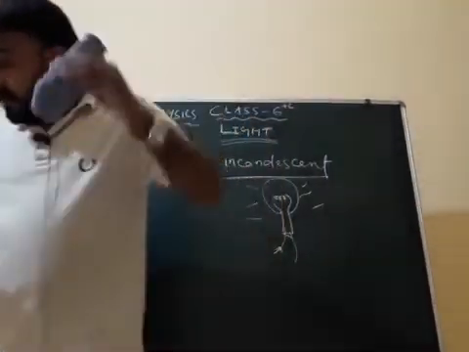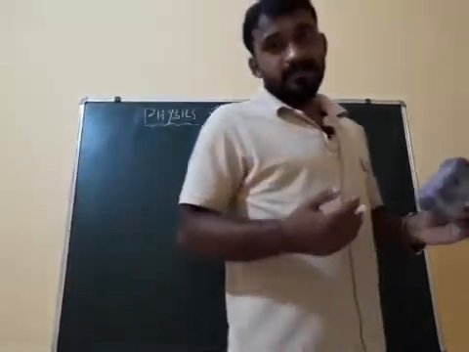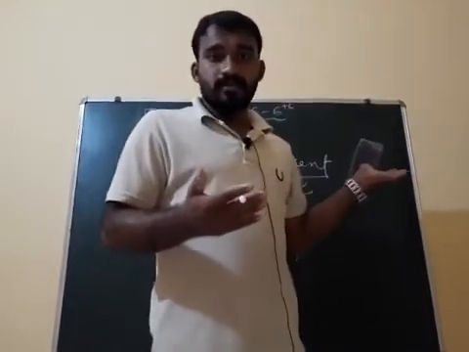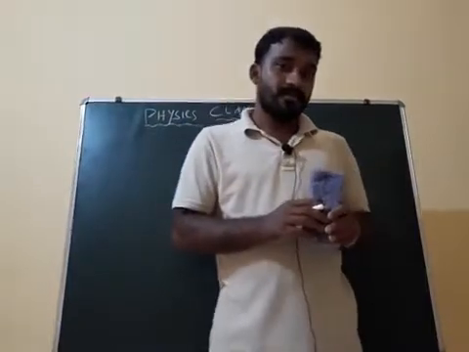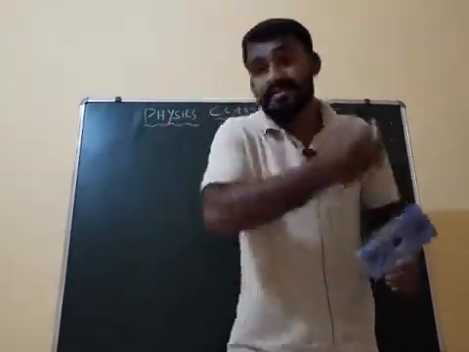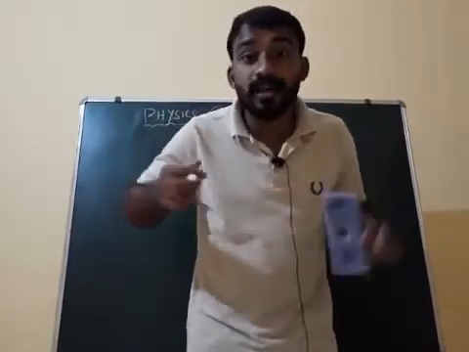Clear? The sun emits light. The sun also emits light, as I told you at the beginning. Inside the sun some nuclear reaction takes place. That is nuclear fusion.